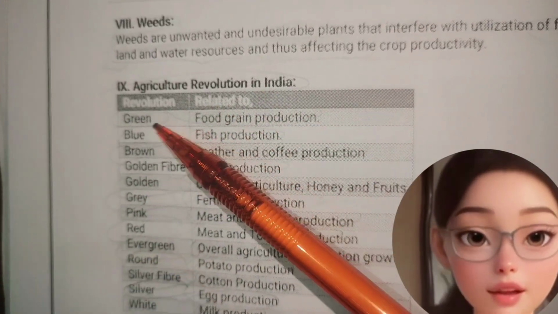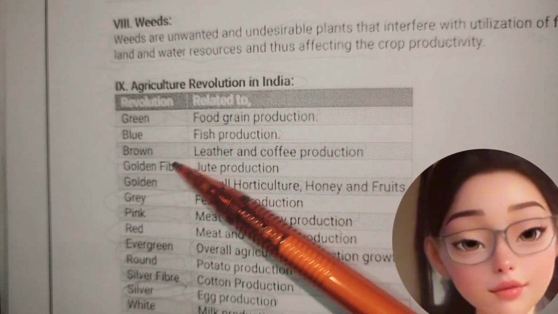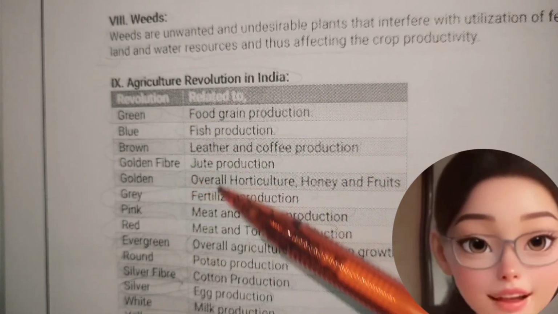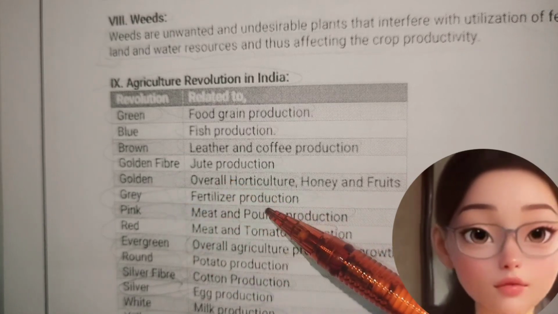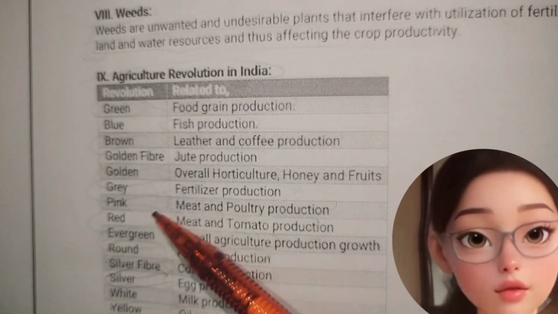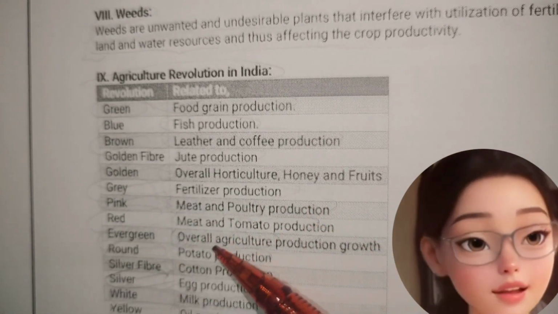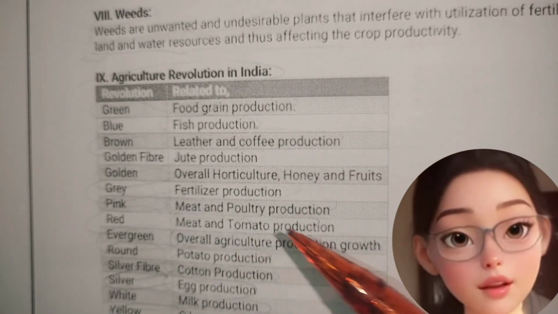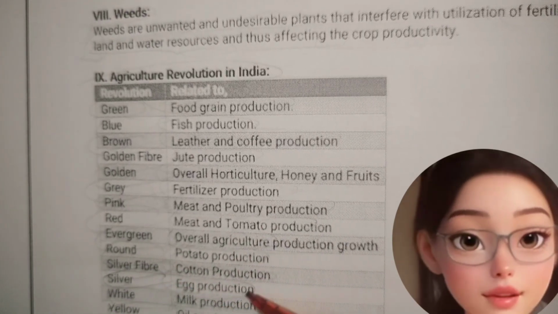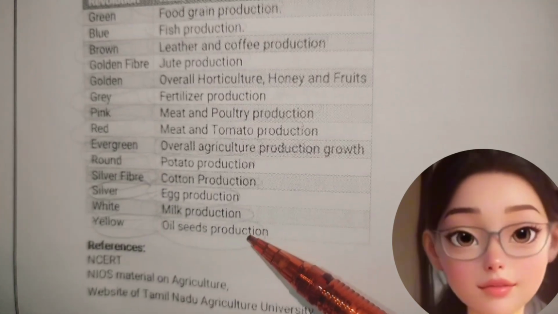Ninth, agricultural revolutions in India. Green revolution: food grain production. Blue: fish production. Brown: leather and coffee production. Golden: fiber jute production, overall horticulture, honey and fruit. Grey: fertilizer production. Pink: meat and poultry production. Red: meat and tomato production. Evergreen: overall agriculture production growth. Round: potato production. Silver fiber: cotton production. Silver: eggs production. White: milk production. Yellow: oilseeds production.